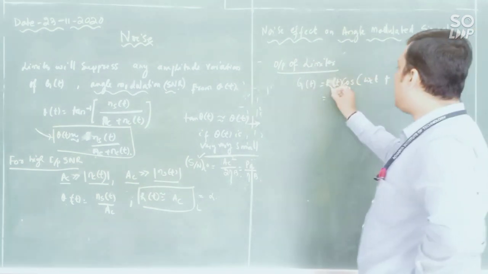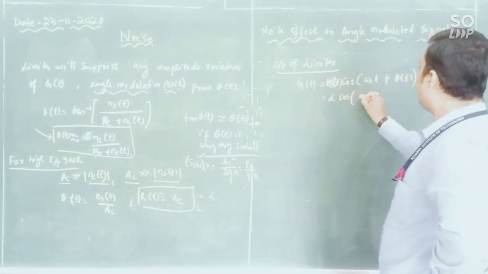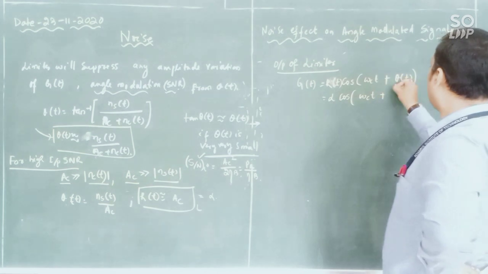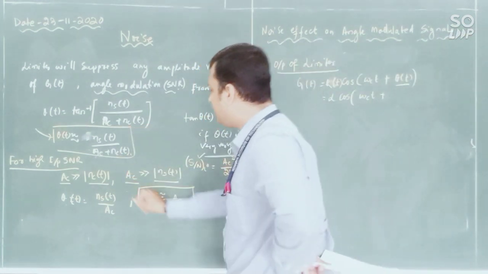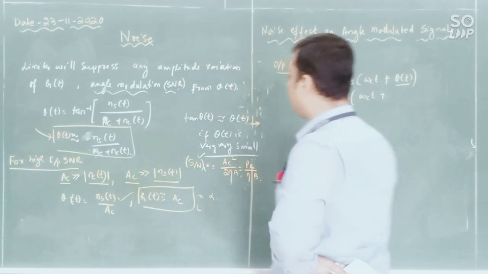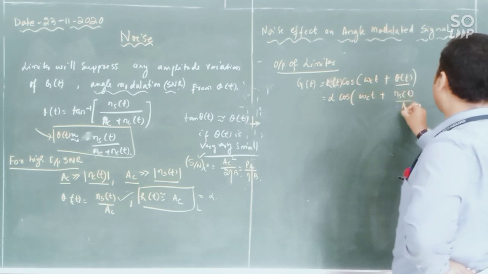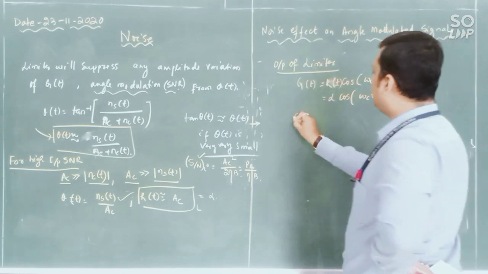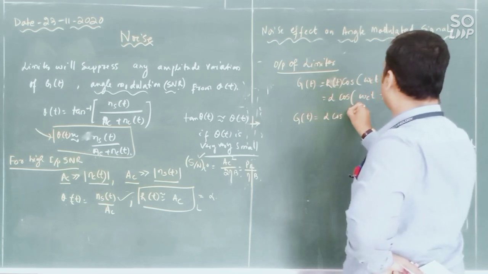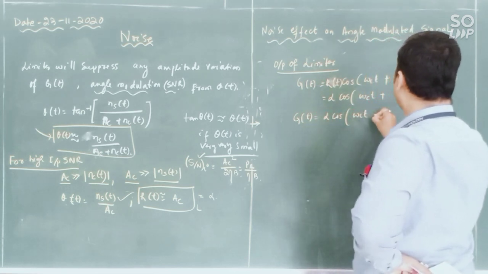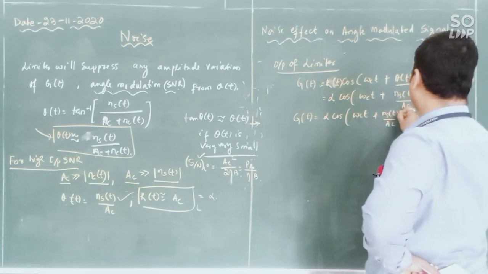Now what is this R of t? R of t is alpha we have considered. Then cos of omega Ct. What is theta of t? Theta of t, here we have considered that it is suppressing this value. So theta of t is Ns of t divided by AC. Done. So this is the output of the limiter. Amplitude got fixed and angle is also fixed, that is Ns of t divided by AC.